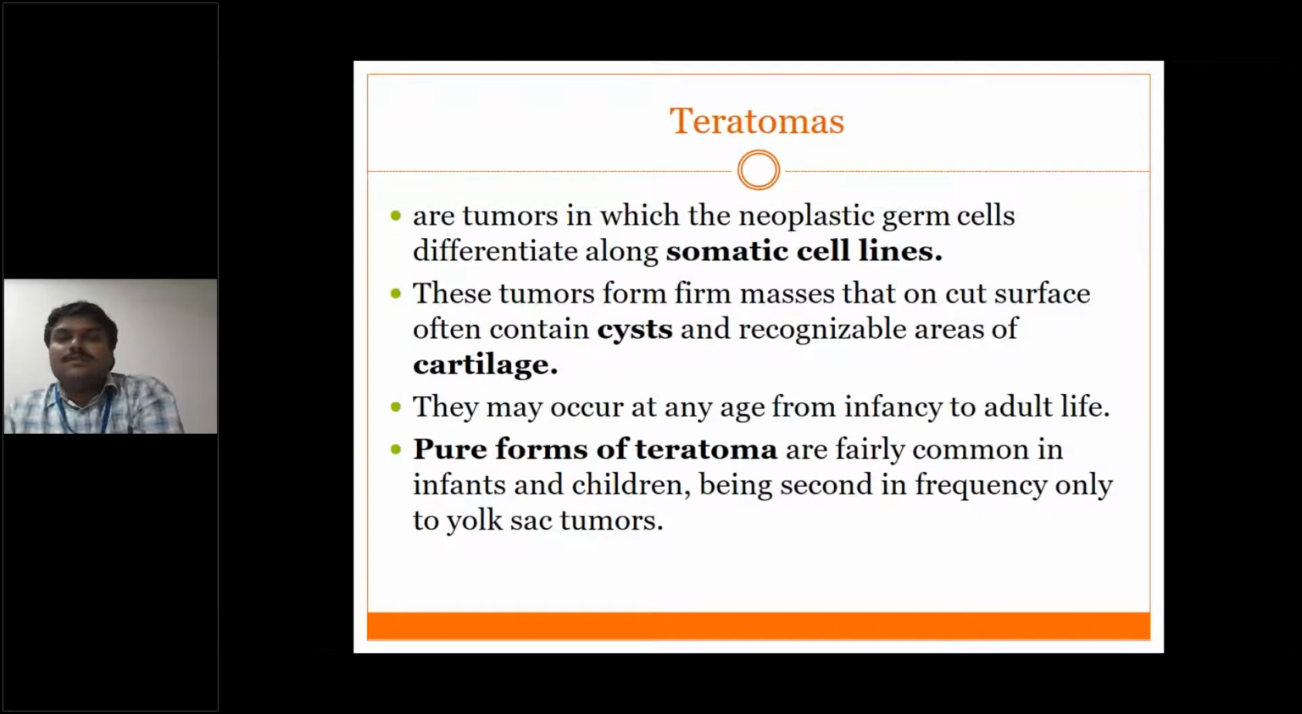Next is the teratoma. So teratomas, as we discussed, can occur at any age, and contain all three somatic cell lines: endo, ecto, and mesoderm. These tumors form masses whose cut surface contains cysts and irregular areas of cartilage. They may occur at any age from infancy to adult life. Pure forms of teratoma are fairly common in infants and children, being second in frequency only to yolk sac tumors.